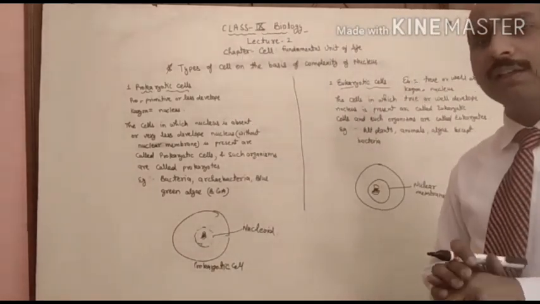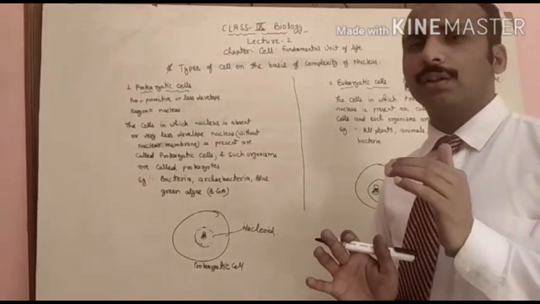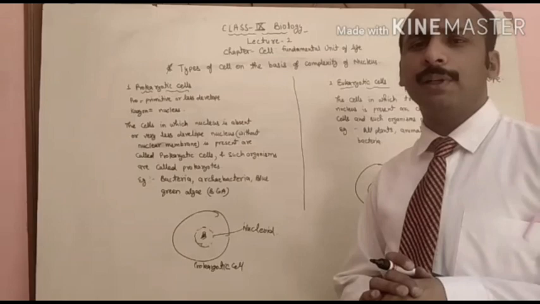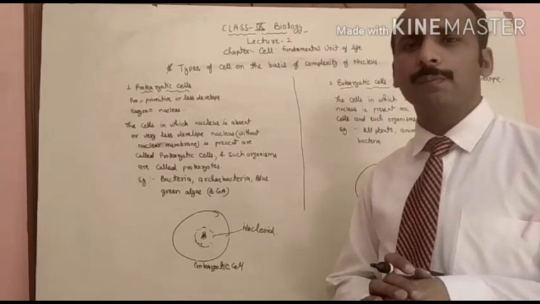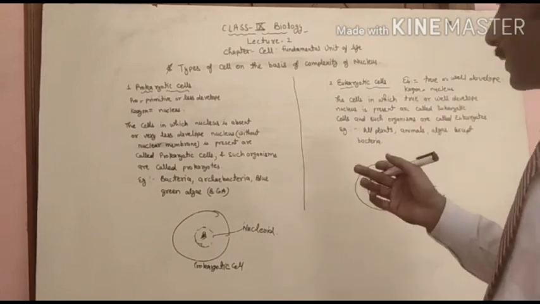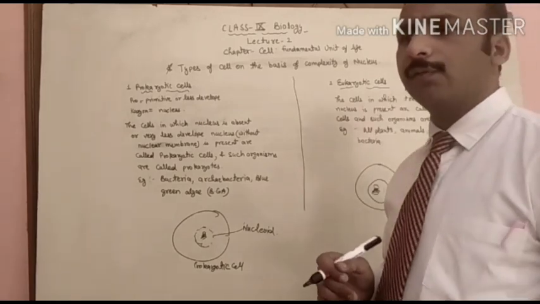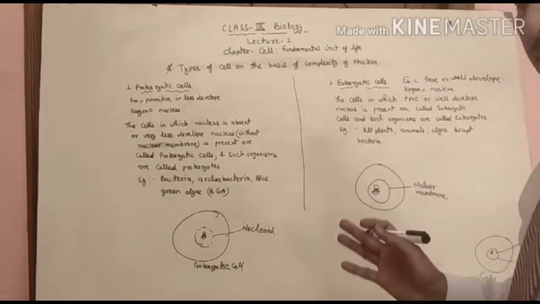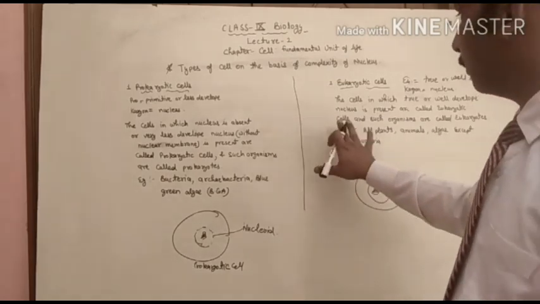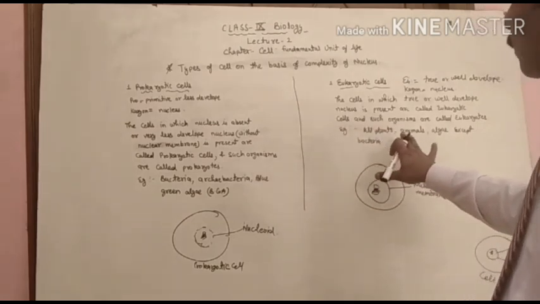These are all eukaryotic, but they cannot be seen without a magnifying glass or microscope. We will discuss this in detailed form when we discuss the plant cell and animal cell. So this is the summary of the prokaryotic cell and eukaryotic cell.